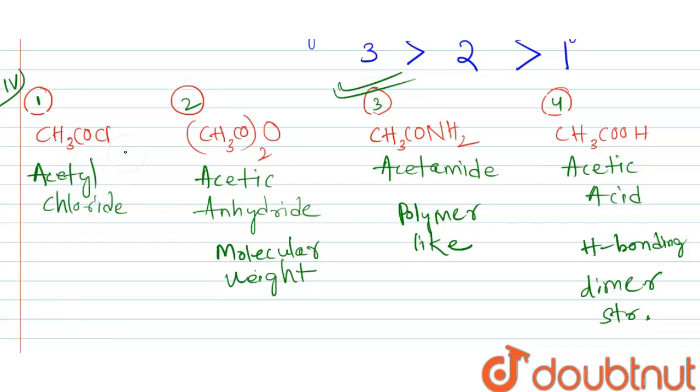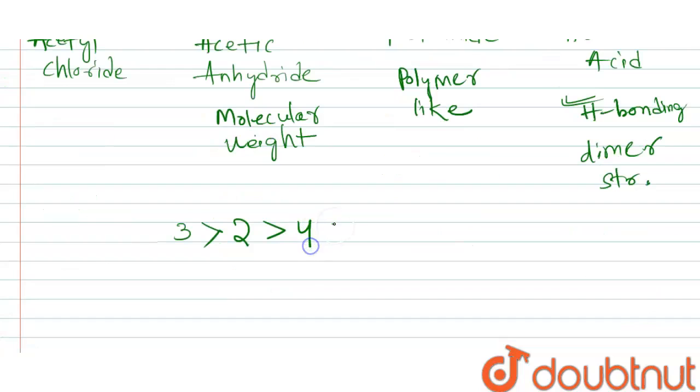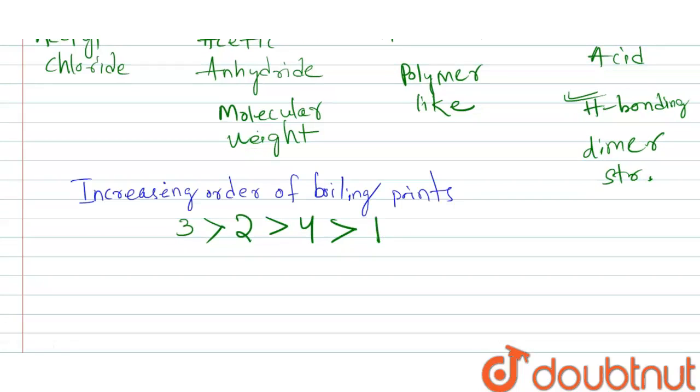Between acetyl chloride and acetic acid, acetic acid shows hydrogen bonding, and there is no hydrogen bonding in case of acetyl chloride. So the boiling point of acetic acid will be more than that of acetyl chloride. That is, compound 4 has a higher boiling point than compound 1, and this is the required increasing order of boiling points.